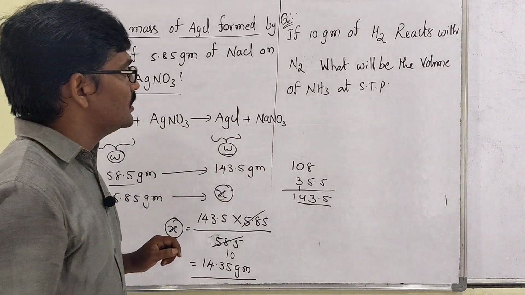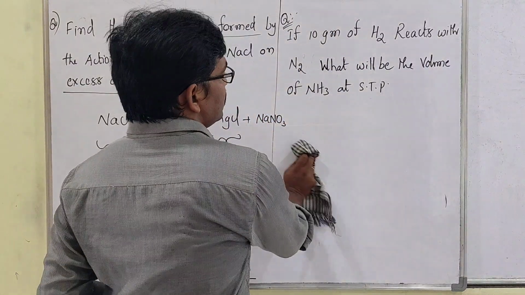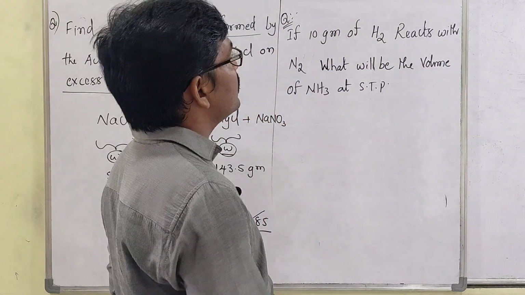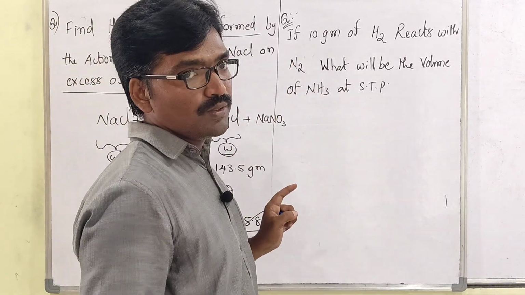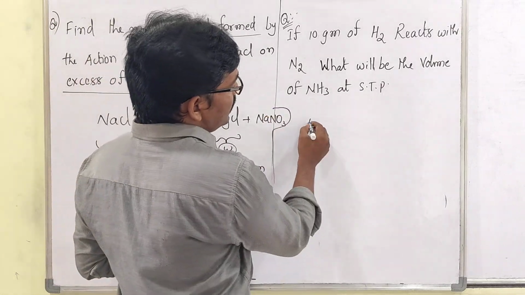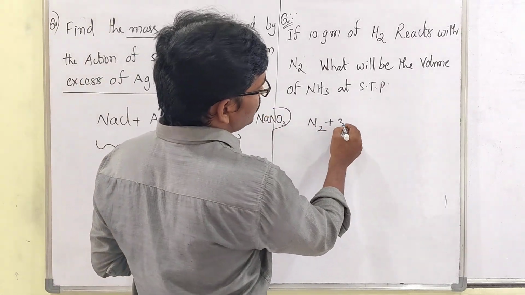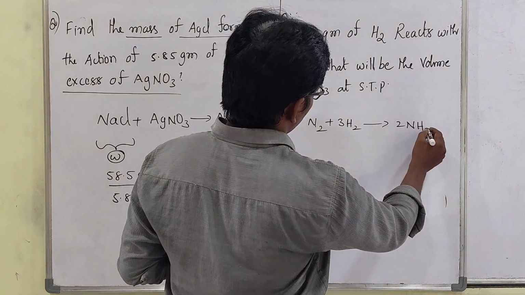Clear, my dear students? So next question, look at the next question. Sir, if 10 grams of H2 reacts with N2, what will be the volume of NH3 at STP? Between which is the reaction taking place? N2 plus 3H2 gives 2NH3.